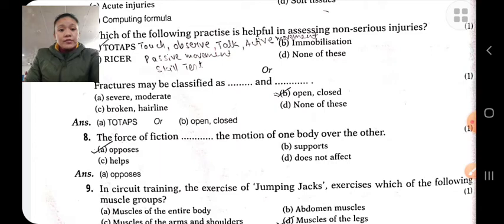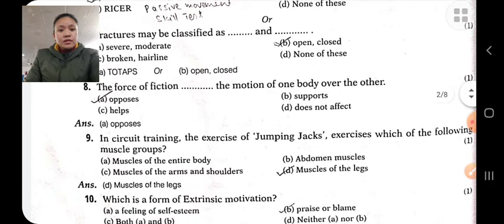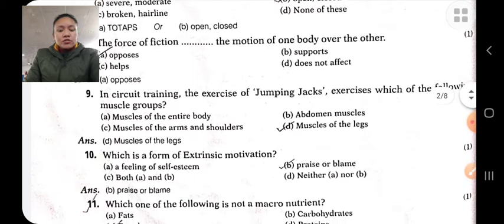Fractures may be classified as open and closed fractures. In open fractures, there is a cut over the skin. In closed fractures, the bone is fractured and remains inside the skin. The force of friction, this is not in your syllabus.